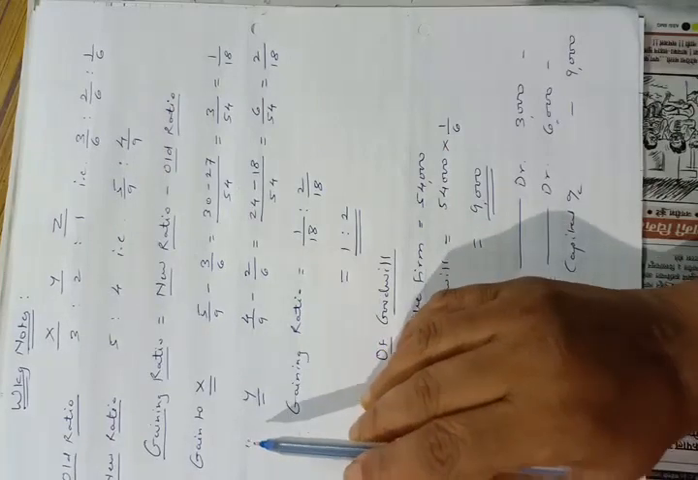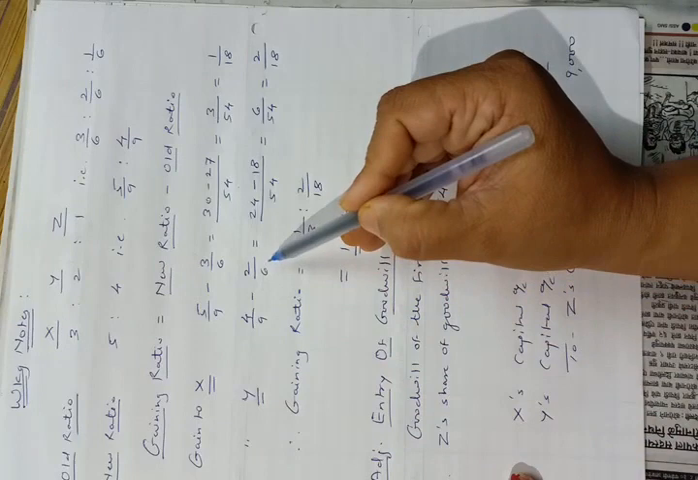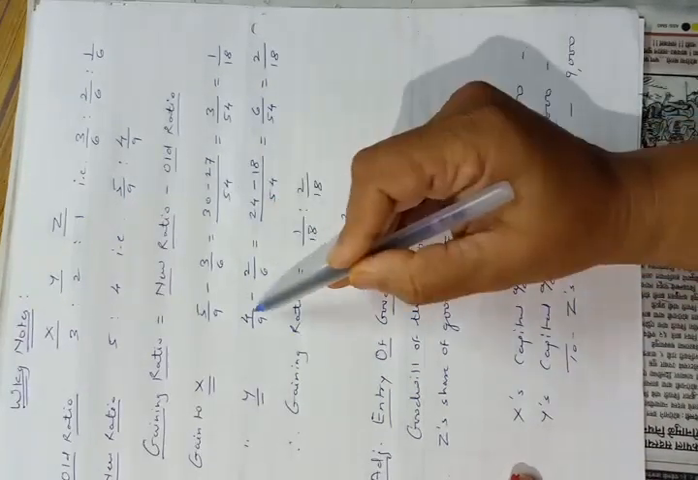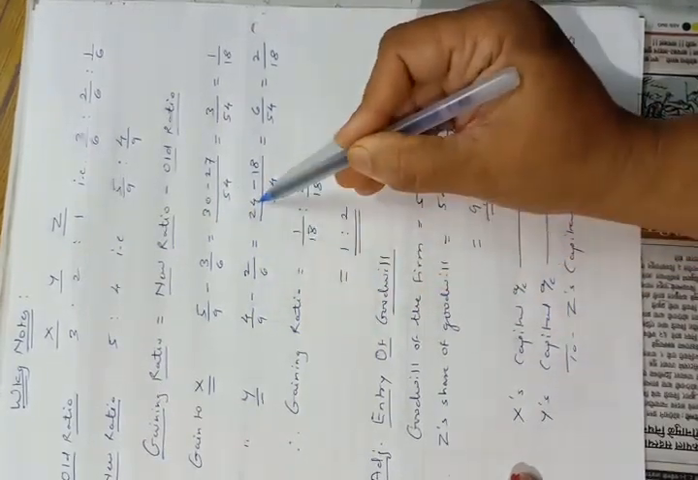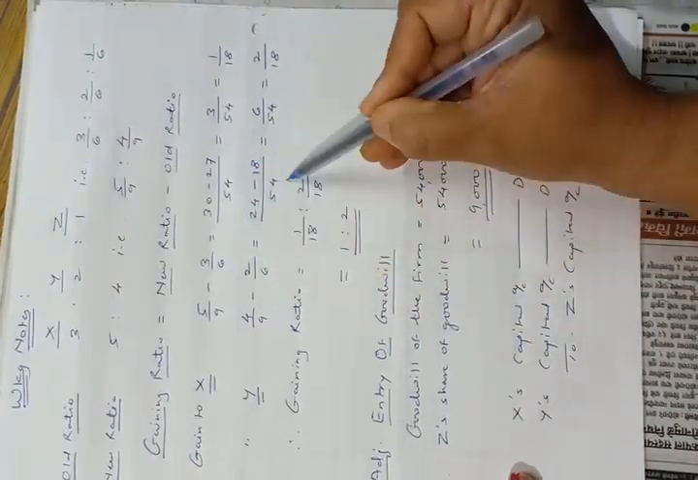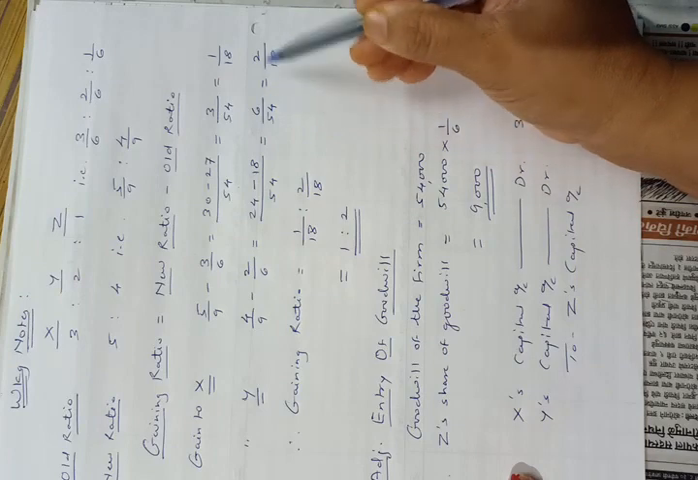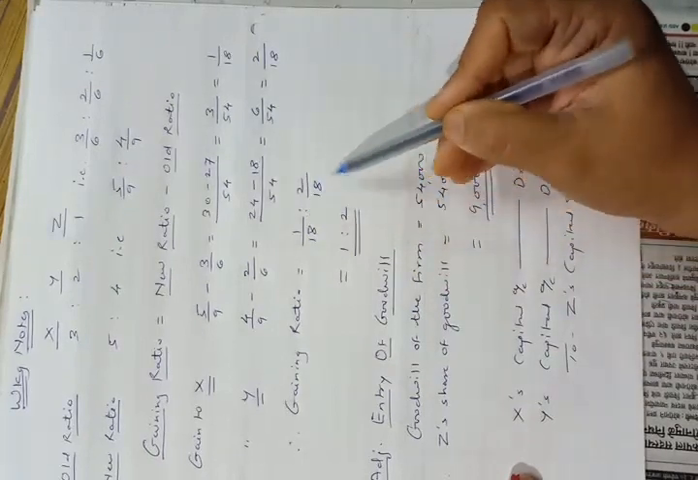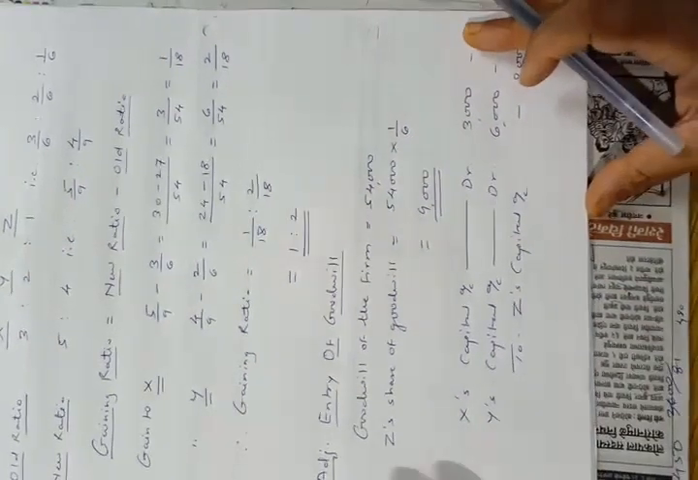Now gain of Y, new ratio minus old ratio is equal to 4/9 minus 2/6 is equal to 6 4s are 24 minus 9 2s are 18 upon 9 6s are 54 is equal to 6/54, and after dividing by 3 it will be 2/18. So gaining ratio will be 1/18 is to 2/18, that is 1:2. We have to make adjustment entry in this ratio.